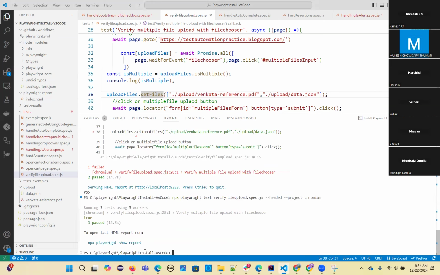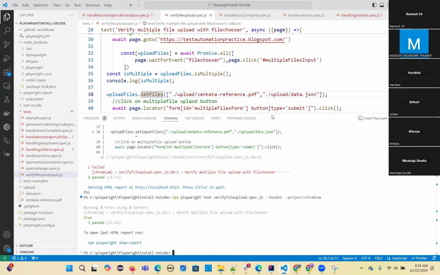No issues now. Is this clear or any questions here? So when to use the setInputFiles method, when to use this setFiles method. Any questions? If you are clear, I will move on to the next topic.